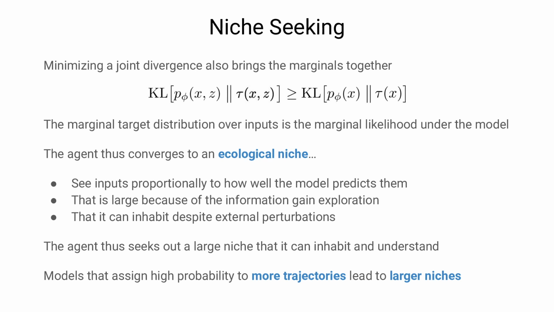That niche is large because of the information gain exploration, and the agent can inhabit it despite external perturbations. In other words, the agent finds a large niche that it can both inhabit and understand. Designing world models that assign higher probability to more input trajectories and using them as targets thus leads to agents that explore faster and converge to wider niches.